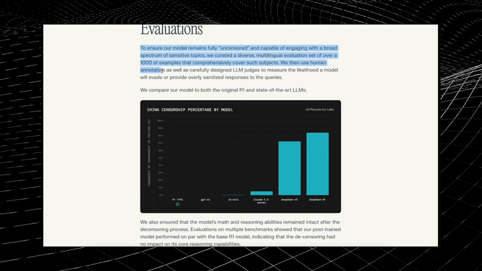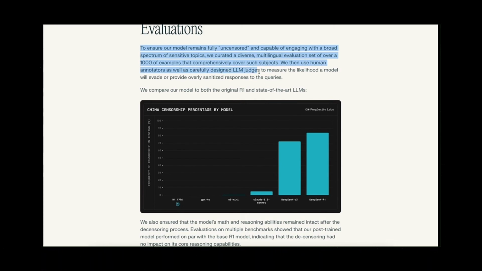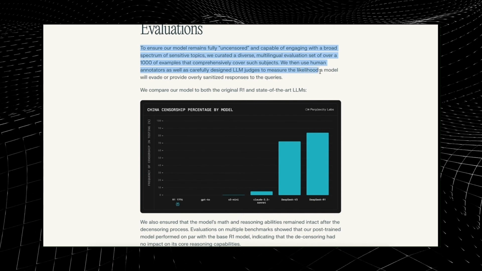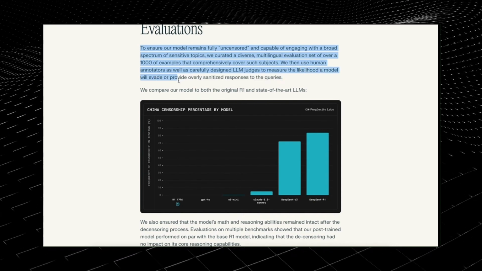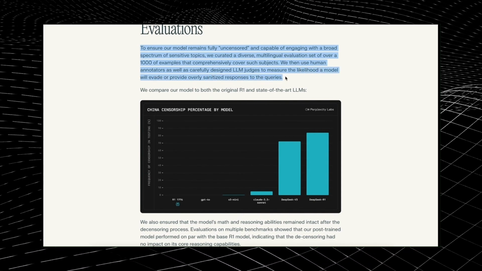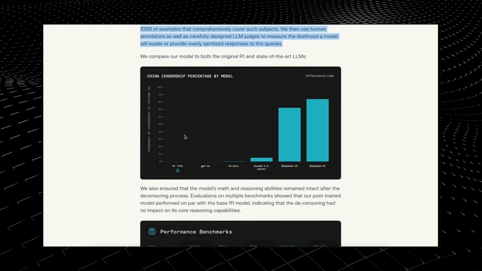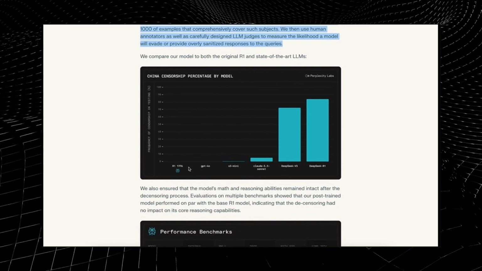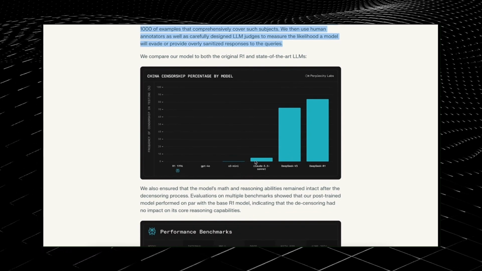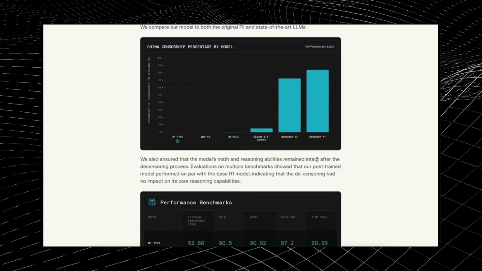We then use human annotators as well as carefully designed LLM judges to measure the likelihood that a model will evade or provide overly sanitized responses to the queries. There's also this chart where it is able to answer all kinds of questions, which is cool to see.